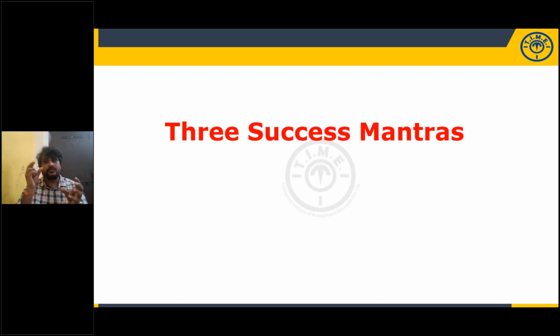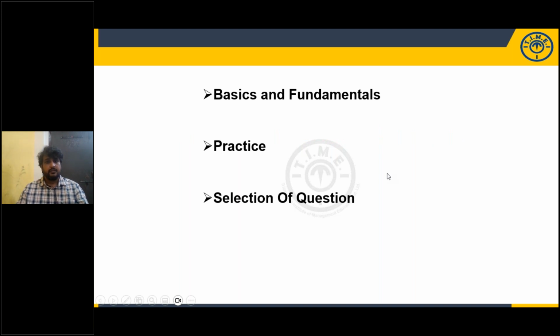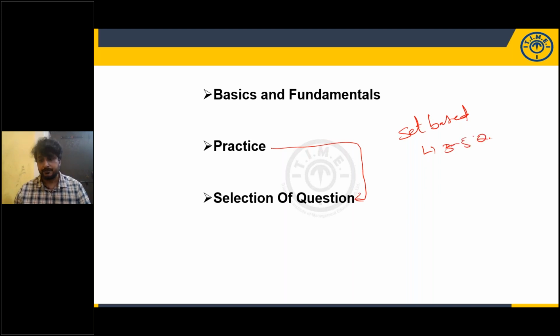Give preference to set-based questions, not individual questions. You have to be thorough with your basics and fundamentals, and practice each and every model before going to the exam. Particularly, when you practice selecting questions, you will come to know which question is easy and which is tough. Always give preference to set-based questions, meaning sets which carry 3 to 5 questions.